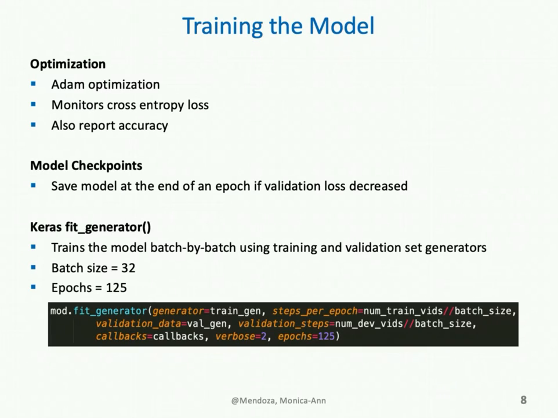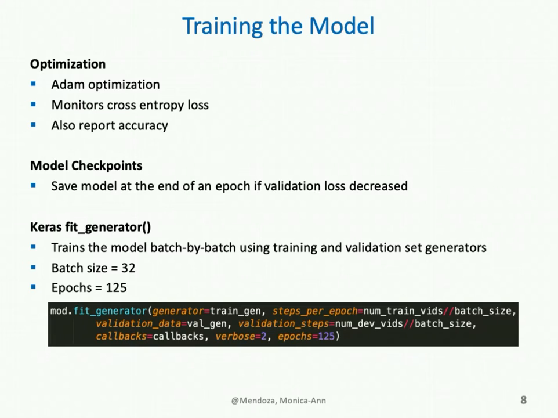I'll also provide details on how I compile and train the model. For optimization, I use the Adam optimizer, which has been found to work better than traditional stochastic gradient descent. During training, I monitor the cross-entropy loss at the end of each epoch. Cross-entropy loss is used for multi-class classification problems such as this one. I also report the accuracy at the end of each epoch for both the training and validation sets.